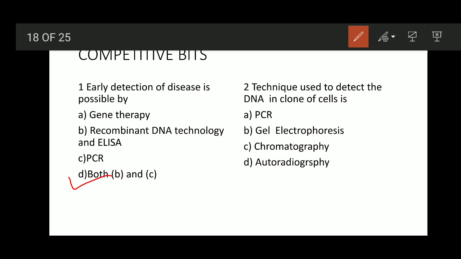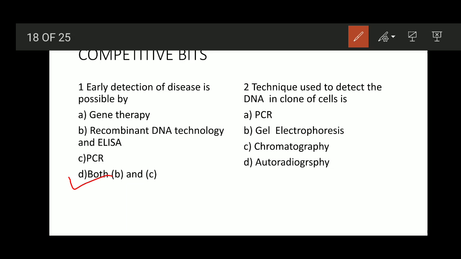Question number 2. Technique used to detect the DNA in clone of cells is option A, PCR, option B, gel electrophoresis, option C, chromatography, option D, autoradiography. There is a spelling mistake here. The GR is PHY? No, it is autoradiography, GRAPHY. Okay, the technique used to detect the DNA in clone of cells. PCR, no, it is going to amplify the DNA.